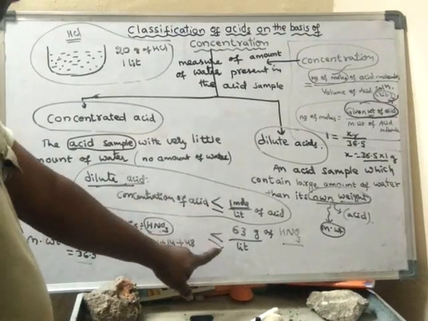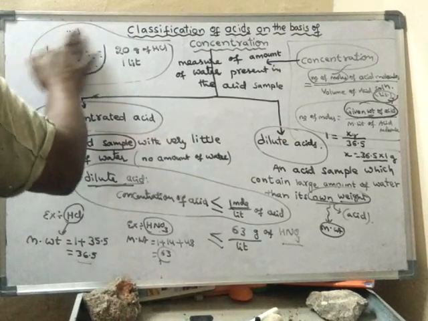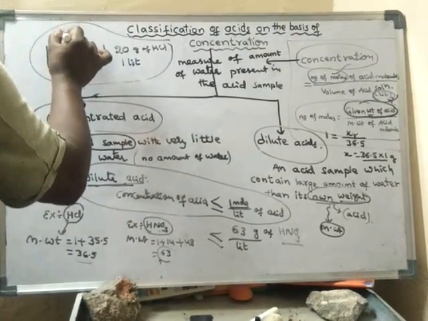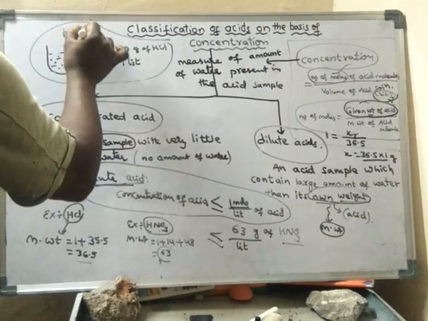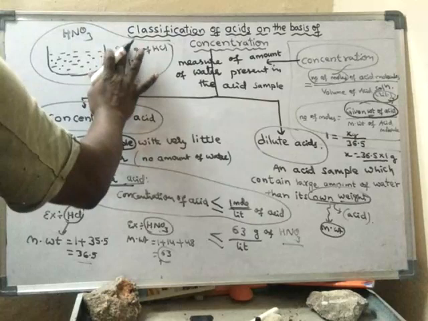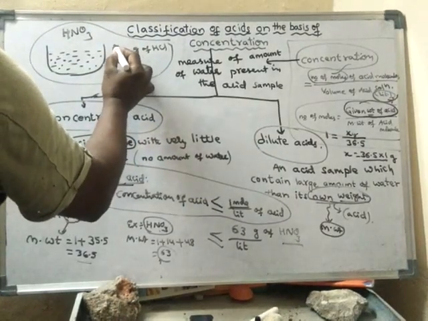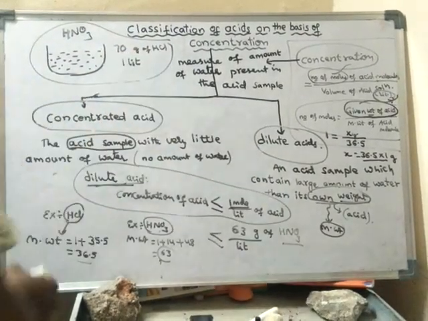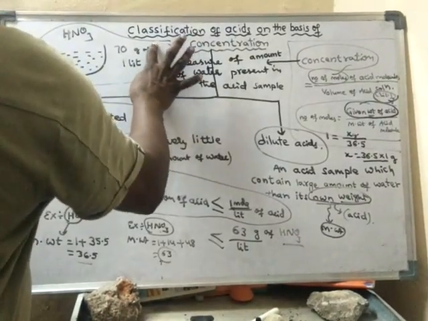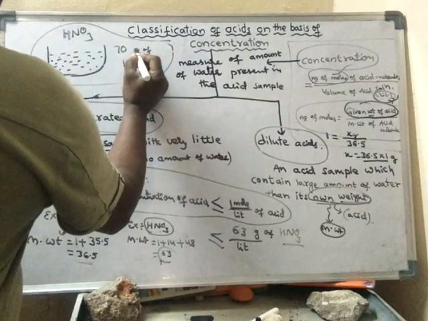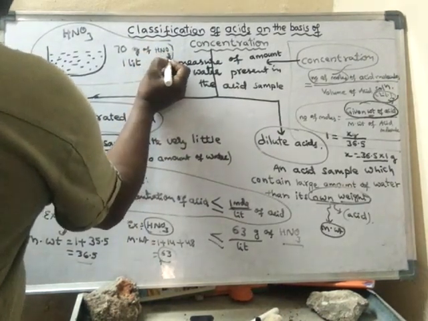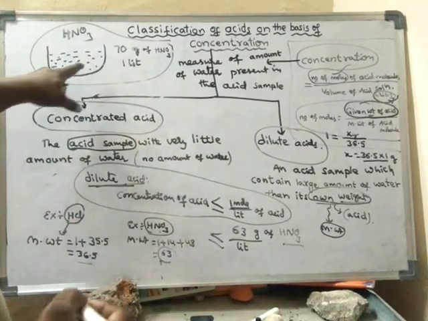Suppose I take an HNO3 solution, an acid solution of HNO3, and it has 70 grams of HNO3 present in 1 liter of nitric acid solution.